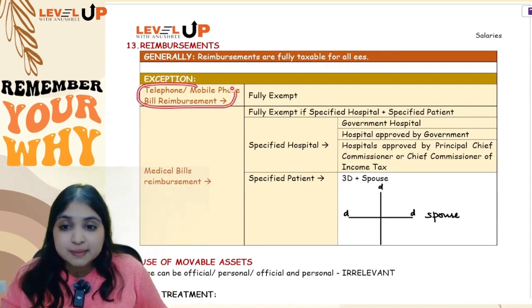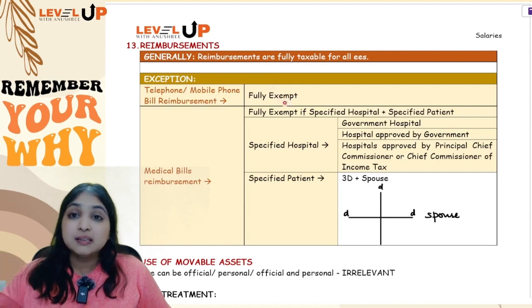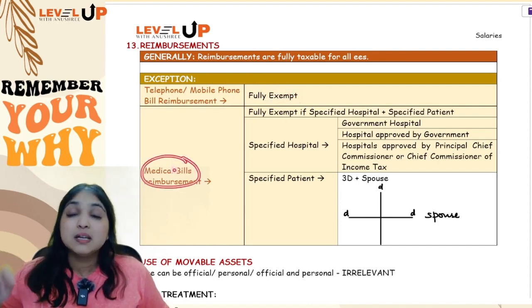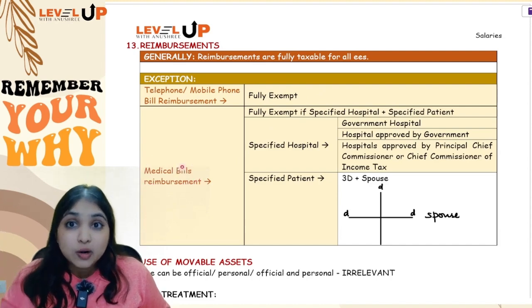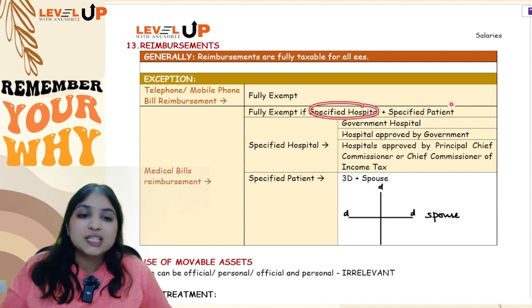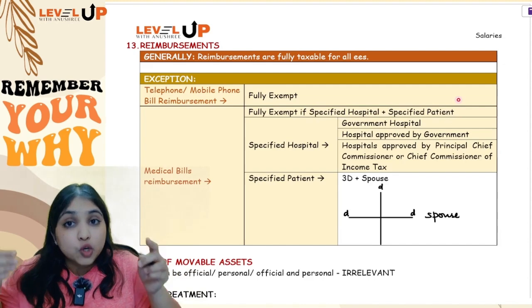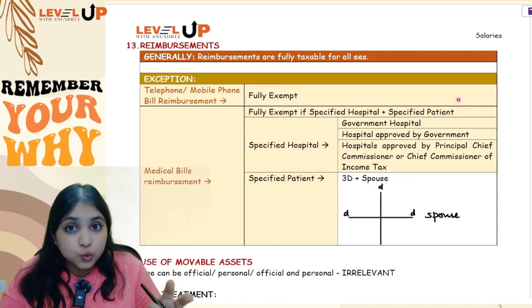One is telephone reimbursement, mobile phone bill reimbursement. This is going to be fully exempt for all employees. Then medical bills reimbursement, this will be exempt only and only if the reimbursement is happening in a specified hospital for a specified patient. See, generally reimbursements are fully taxable, but you have exempt reimbursements only in two cases.